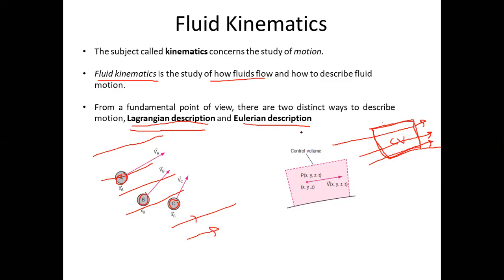Fine. Eulerian approach and Lagrangian approach, the confusion should be clear. In the Eulerian approach, we fix a particular volume, and inside that volume, we study the movement of the fluid. So that is called the Eulerian approach. And in the Lagrangian approach, we study each and every individual fluid particle and its motion parameters like velocity, position, or acceleration. Right? So such type of description is called the Lagrangian approach. I hope it is clear. Any doubts?